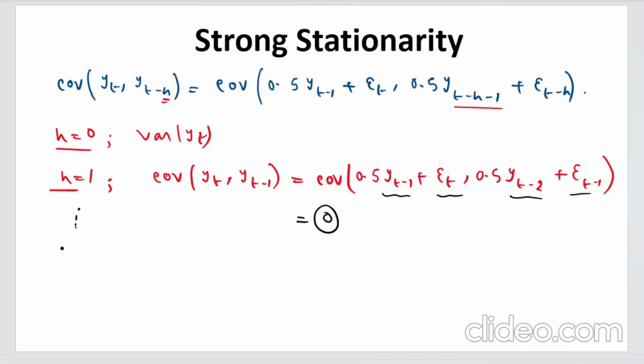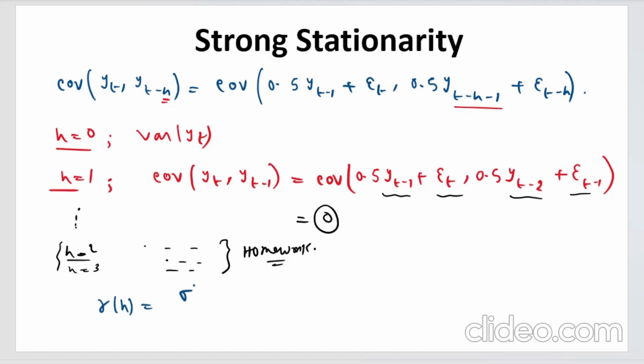And as you go on doing this for h equals 2, for h equals 3, all the covariances will come out to be 0. You can do this for yourself. This can be your homework. So do it for one or two more lag values and you will see that every covariance term will come out to be 0. So what is the autocovariance here?